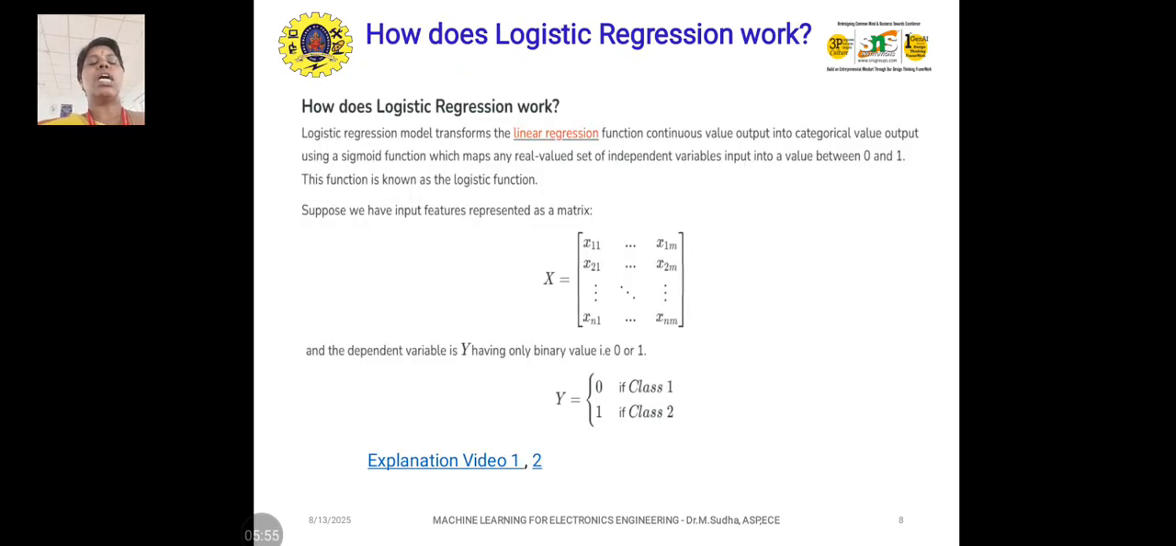How does logistic regression work? Just see this image. Here x is the matrix of inputs, however many inputs we are giving. It may be binomial, multinomial or ordinal. And y is the class, which is determined as either 0 or 1. If it is 0, it is class 1, and if it is 1, it is class 2. This is how logistic regression works. I have given the detailed explanation video link here, you may refer to it for further reference.